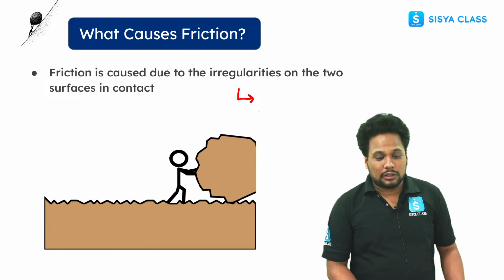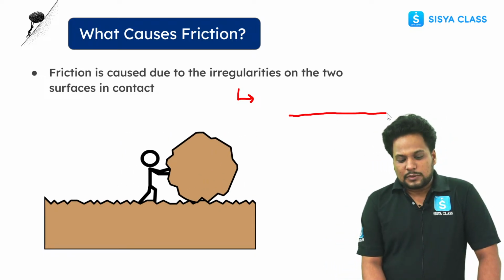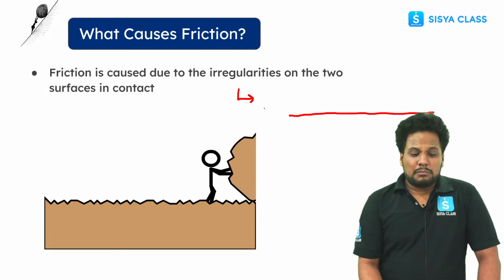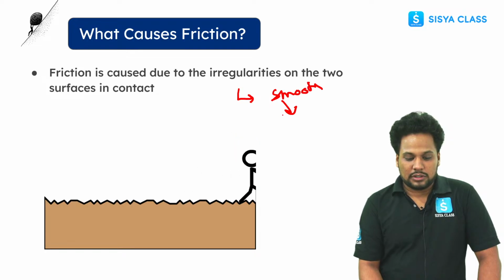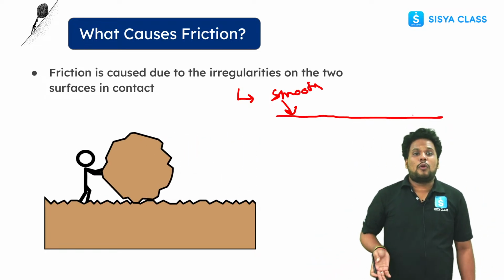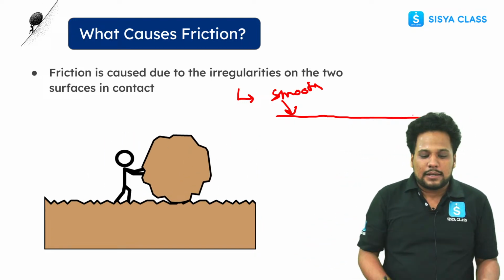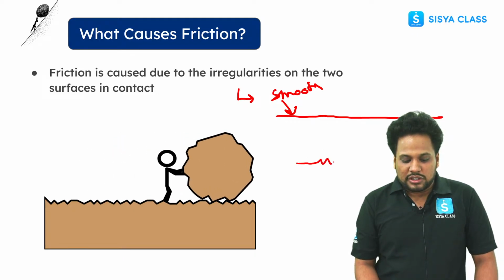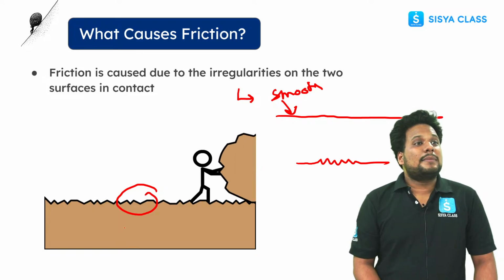Okay, the irregularities. So for sure you have seen, let's suppose there is a surface. Let's suppose this is a surface, and let's suppose this is a very smooth surface. And still when you throw a ball, it is going to stop, right? So in that case, why, there are no irregularities, right? But if you zoom in on this surface, for sure you are going to see the irregularities. Like this, you can see there are some irregularities.